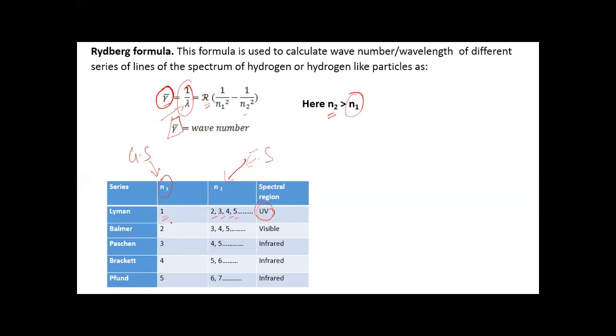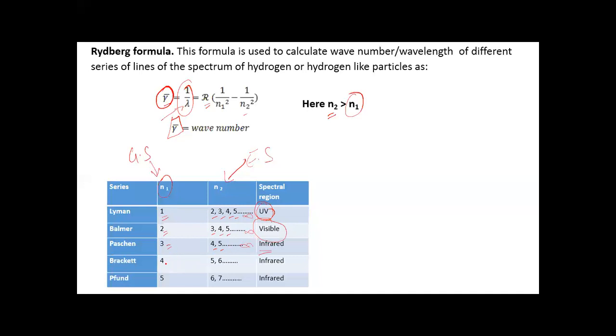For the Balmer series, the ground state is 2 and the excited state is 3, 4, 5, etc., and all the radiation comes in the visible region. For Paschen, the ground state is 3, the excited state is 4, 5, etc. up to infinity, so the spectral region is IR.